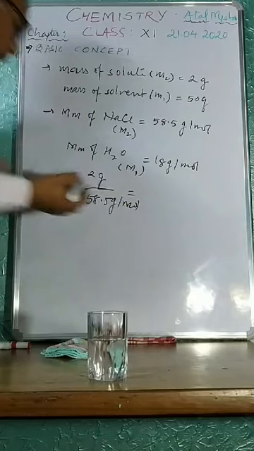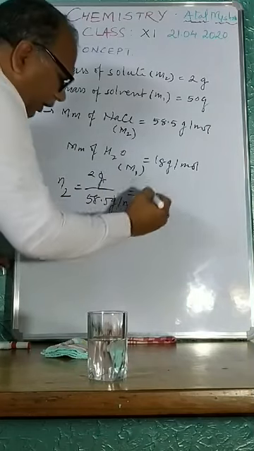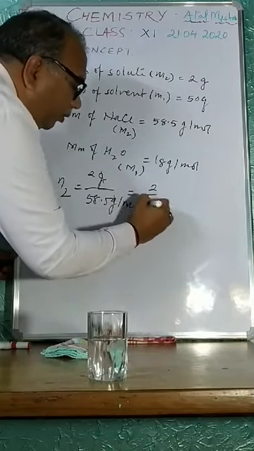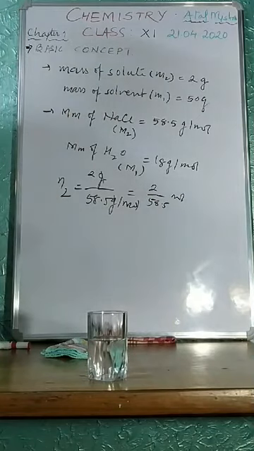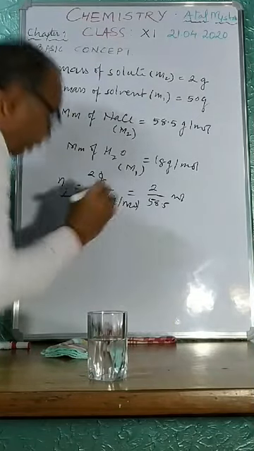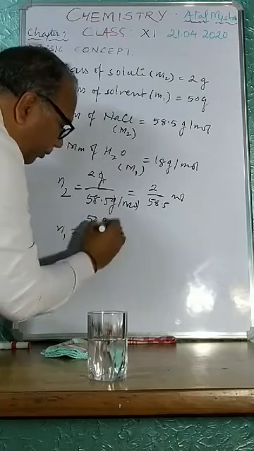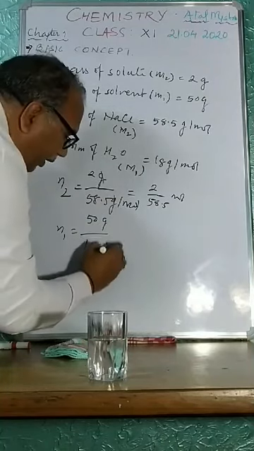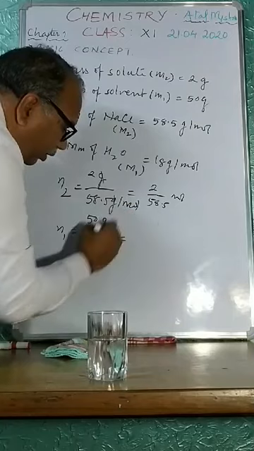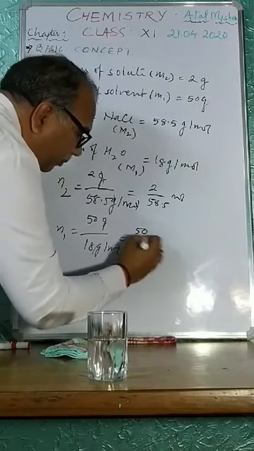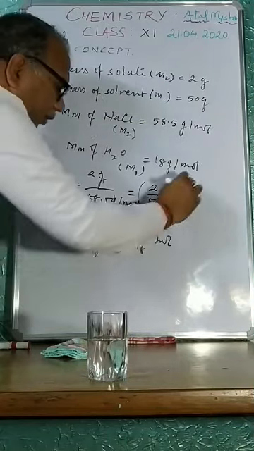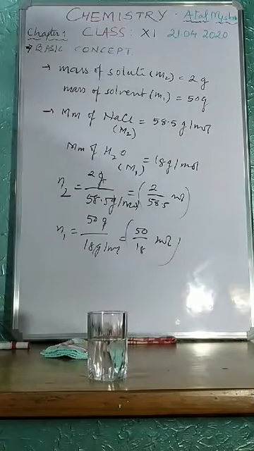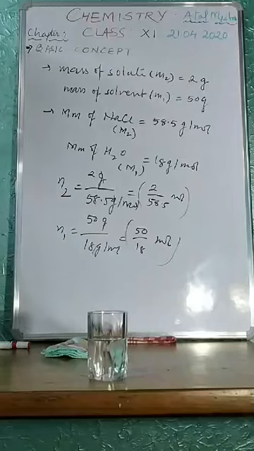You can convert accordingly, gram to gram cancel, 2 upon 58.5 mole. This is the value of N2. Now what is N1? N1 is 50 gram divided by 18 gram per mole, gram to gram cancel, 50 upon 18 mole. So this is the value of N2, this is the value of N1. Now you have the formula to calculate x1 and x2. How?